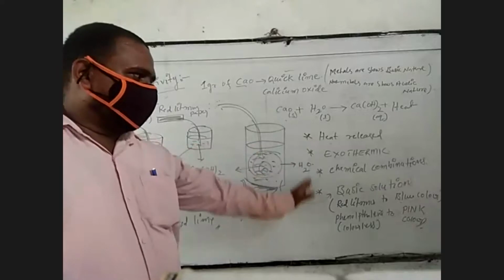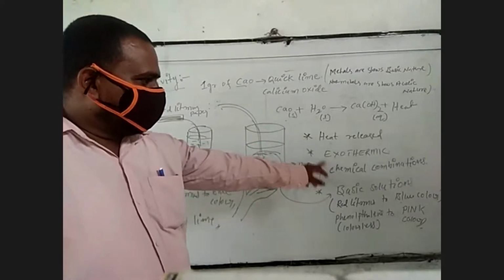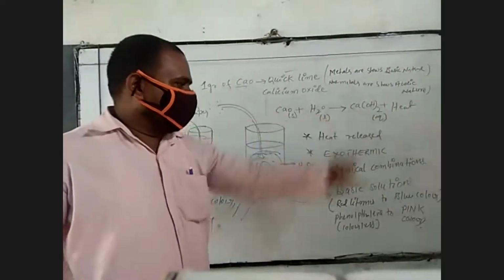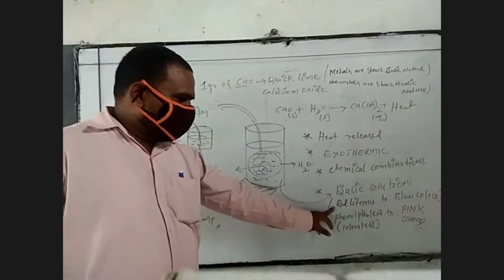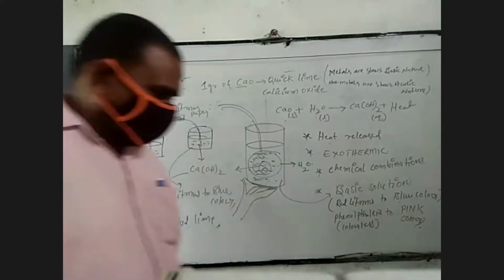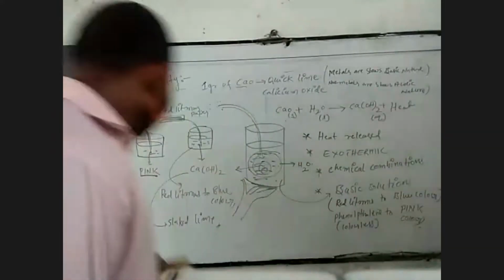Now I am going to discuss the second activity. So write down all these important points. Heat release means exothermic. Chemical combining means two or more substances are combining to form a single substance. Basic solution is identified with the help of indicators.